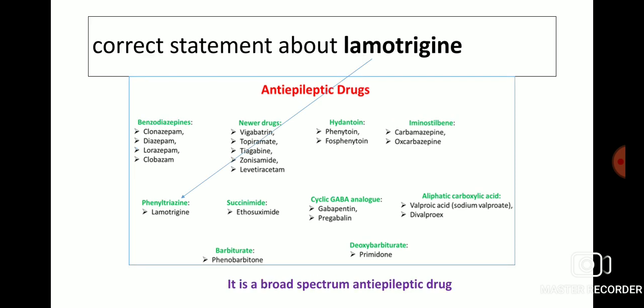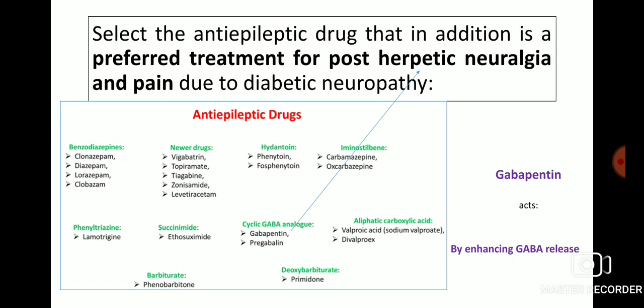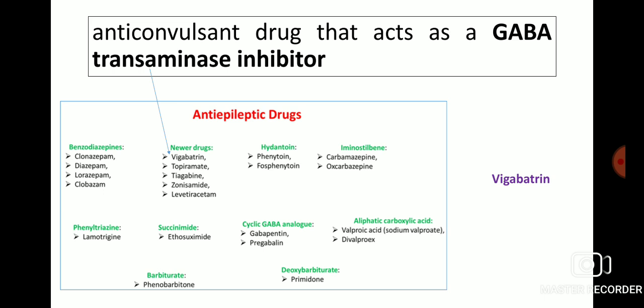Correct statement about lamotrigine: lamotrigine, from the phenyltriazine class of antiepileptic drug, is a broad-spectrum antiepileptic drug. Select the antiepileptic drug that in addition is a preferred treatment for post-herpetic neuralgia and pain due to diabetic neuropathy: gabapentin, a cyclic GABA analog. It acts by enhancing GABA release. The anticonvulsant drug that acts as a GABA transaminase inhibitor is vigabatrin, from the newer antiepileptic drug class.